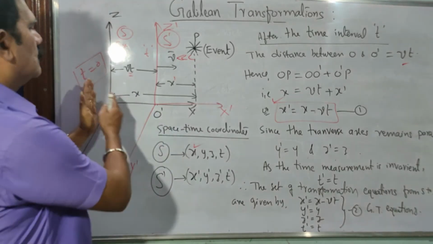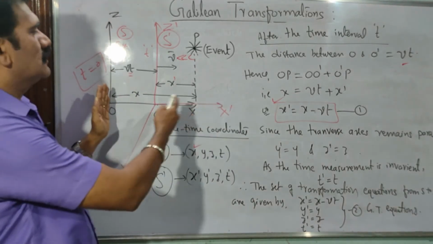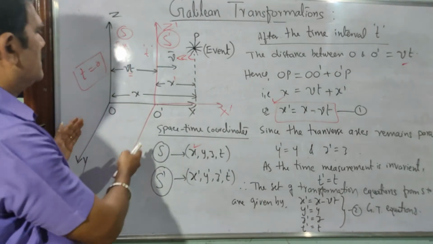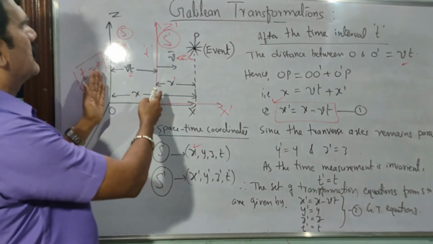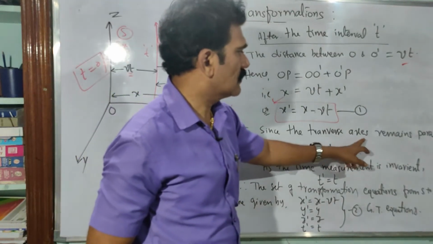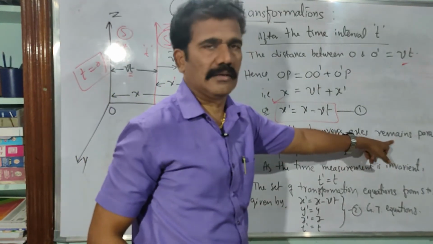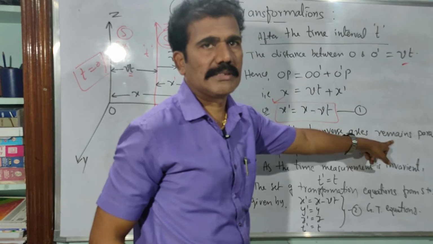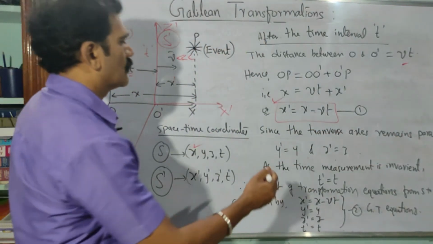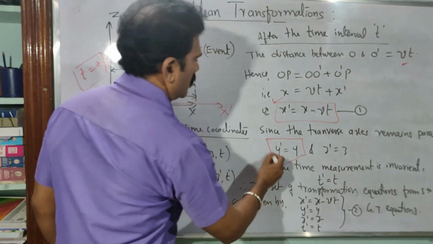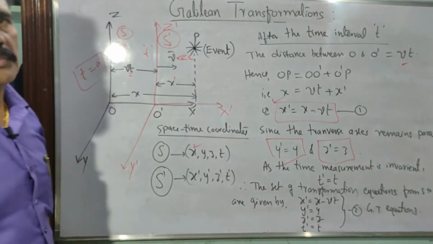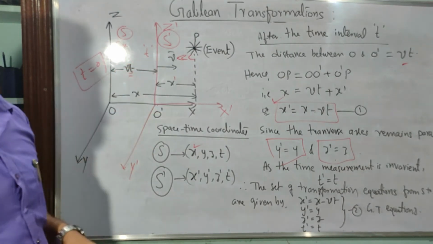Because the frame is moving along the x-axis only, there is no change in the measurement of the parallel axes. So y and y dash are parallel to each other, z and z dash are also parallel to each other. Therefore, since the transverse axes remain parallel, that is y to y dash and z to z dash, we can write the coordinates y dash is equal to y and z dash is equal to z only. No change in that measurement with respect to S and S dash.